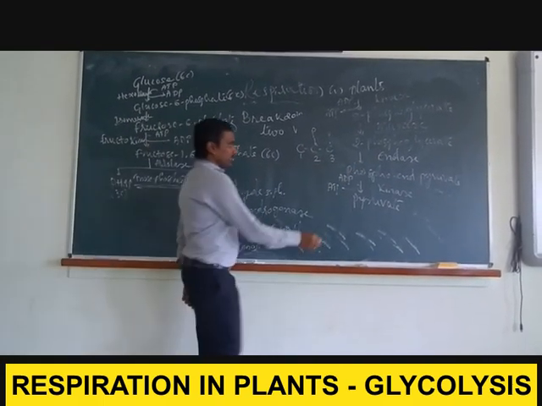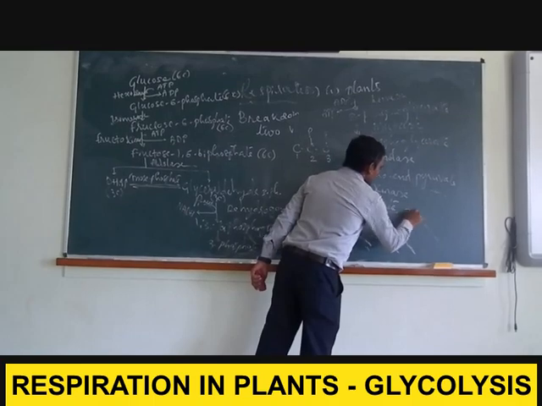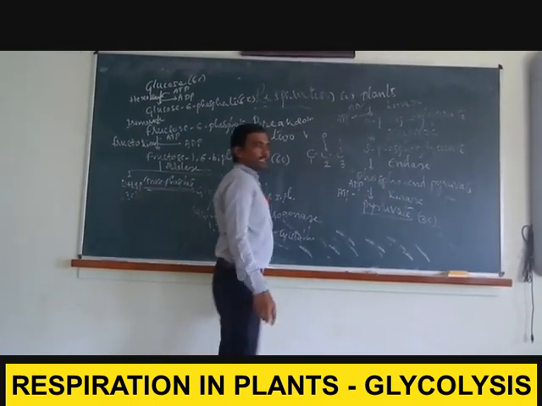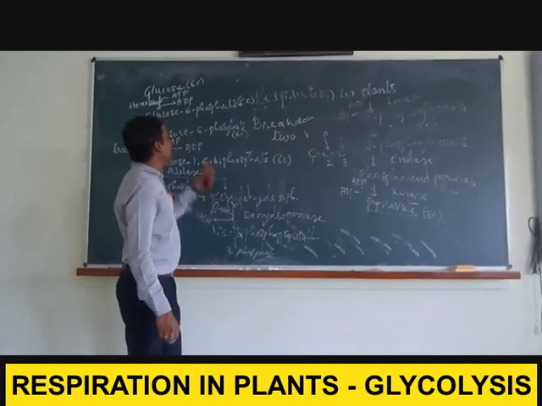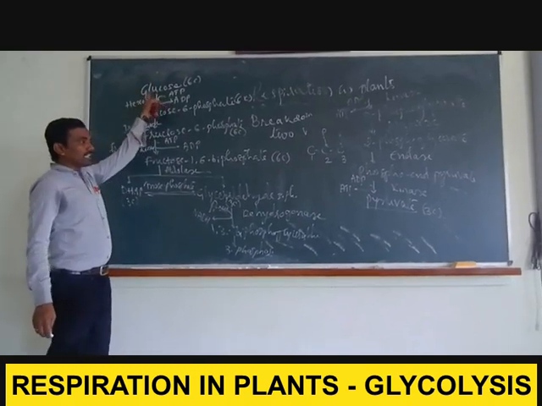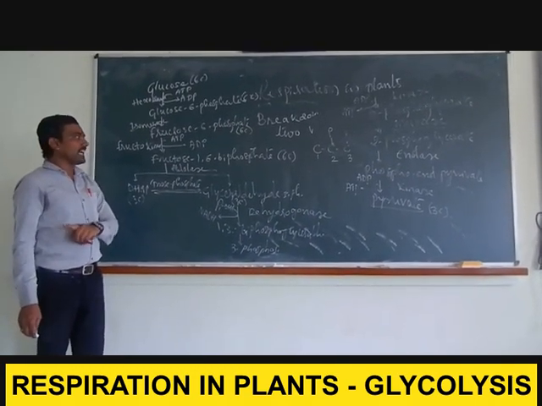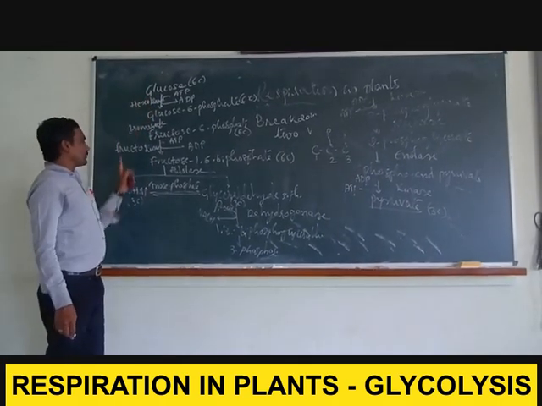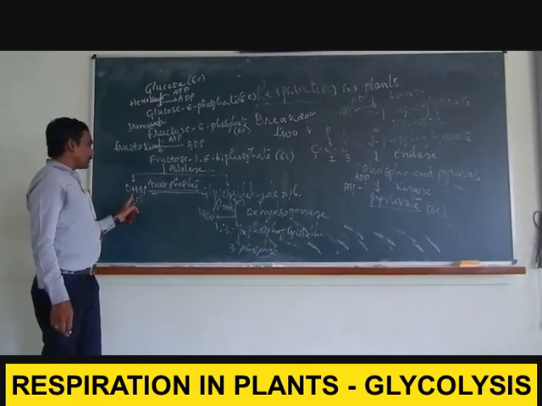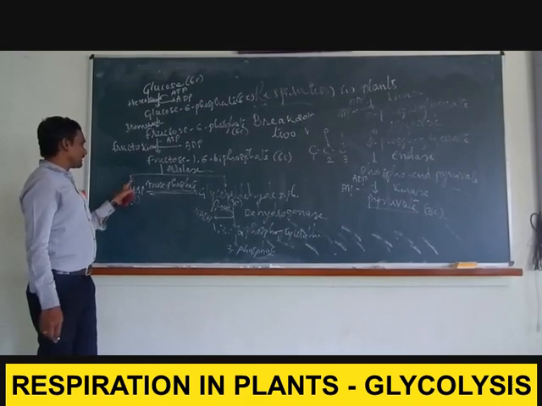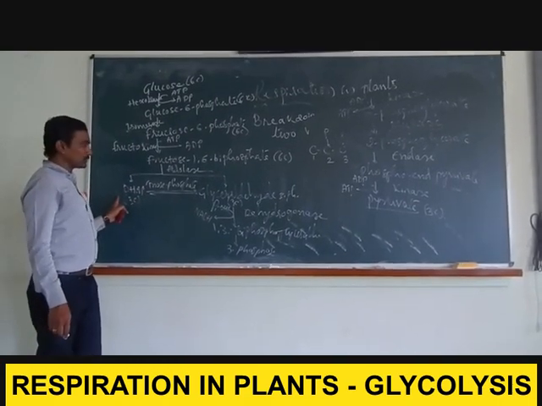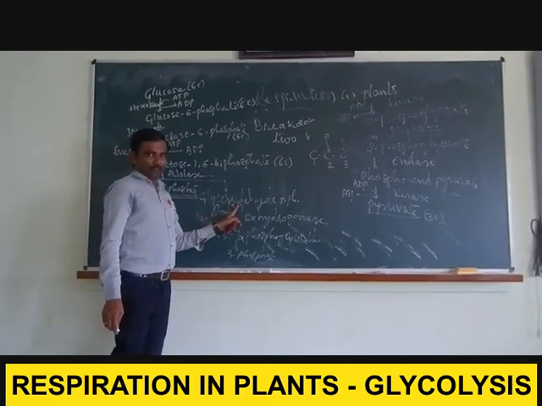When you consider the pyruvic acid, a three-carbon compound, one glucose molecule is able to produce two pyruvic acid molecules, because the one glucose molecule splits into two molecules of three-carbon compounds, that is dihydroxyacetone phosphate as well as glyceraldehyde phosphate.